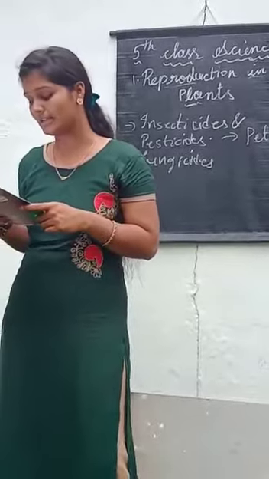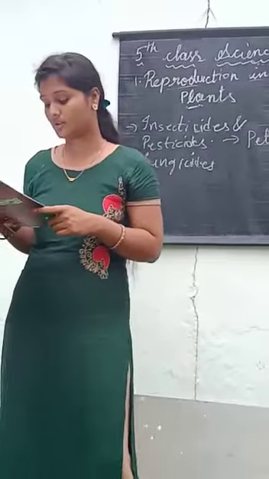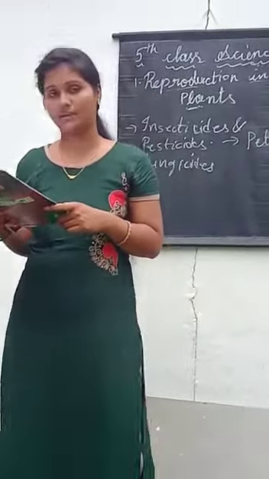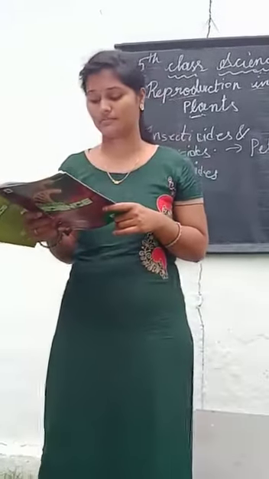Which of these seeds are dispersed by water? I told you before. The options are coconut seeds, lotus seeds, both A and B. The answer is both A and B. Which of these is grown from stem cutting? We have to cut the stem. Rose, china rose, both A and B. Both grow from stem cutting. Which one is not a rabi crop? Wheat, maize, beans.